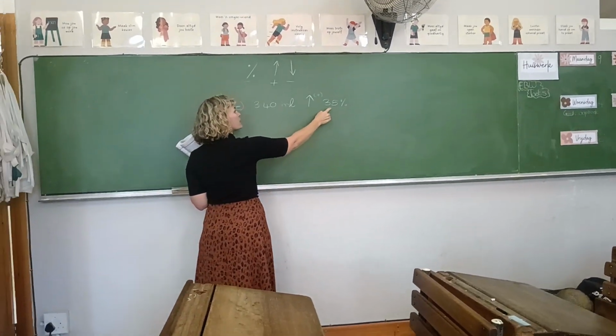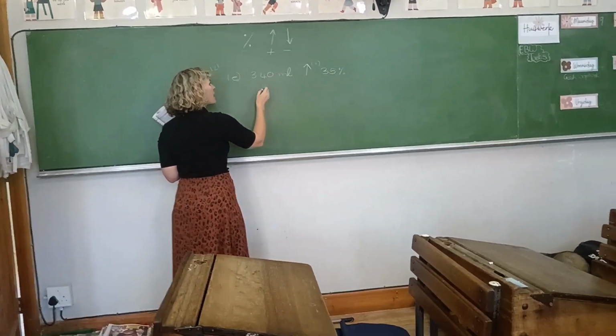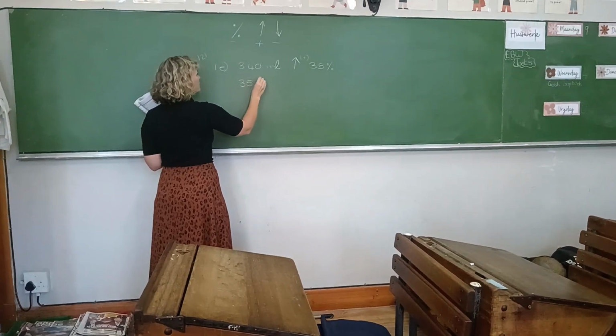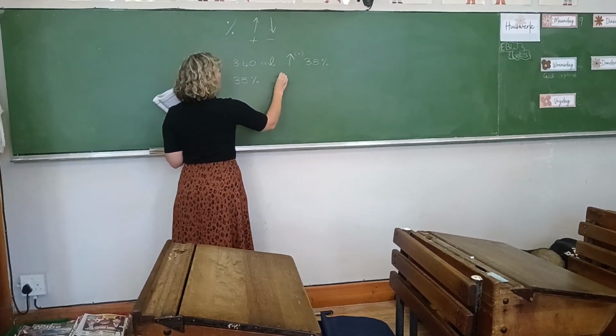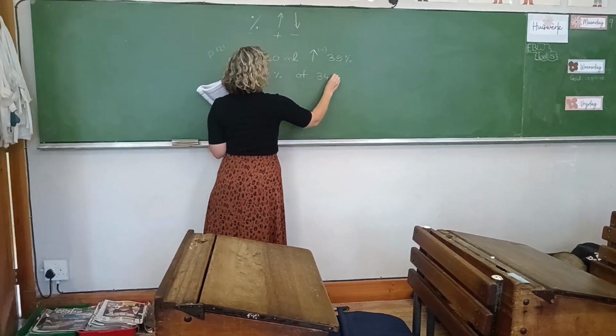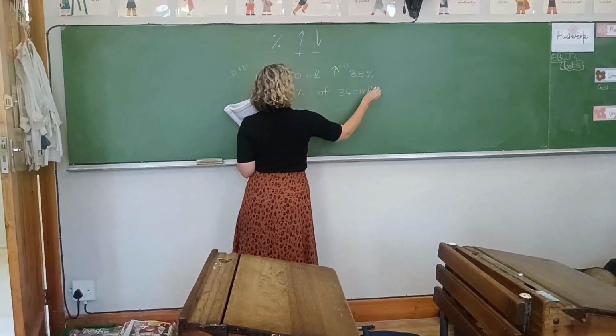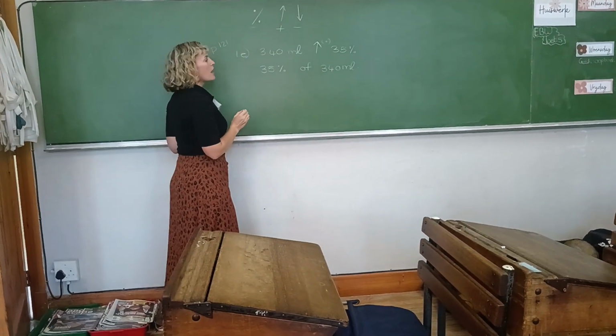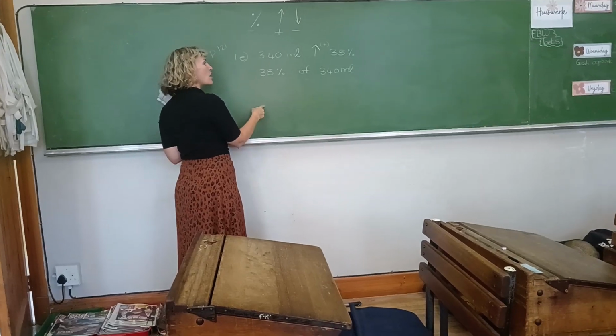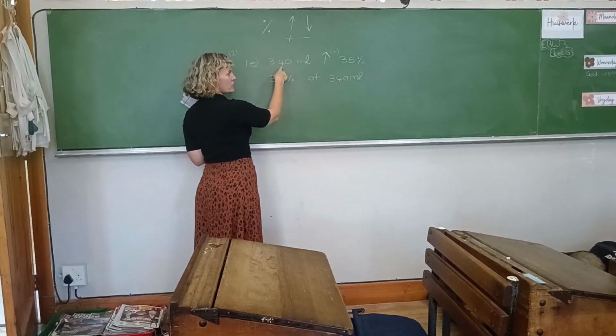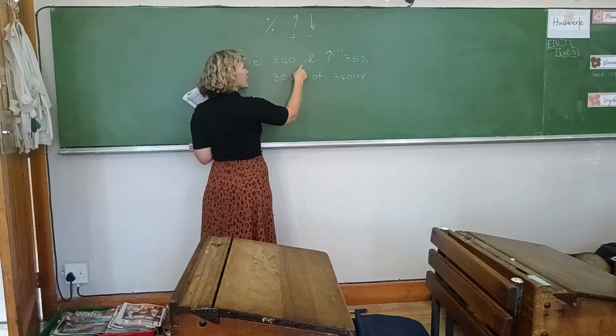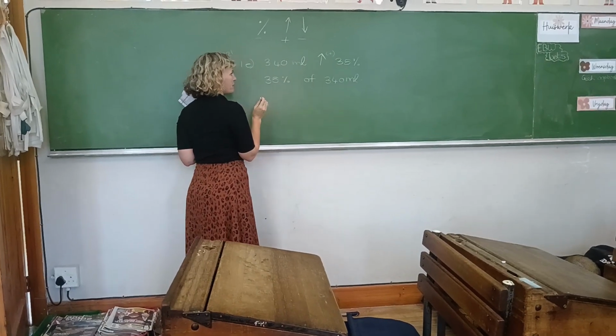Jy moet uitwerk wat is 35% van 340 milliliters. And then when you get your answer, you're going to add it to 340 milliliters because we are increasing it by 35%.